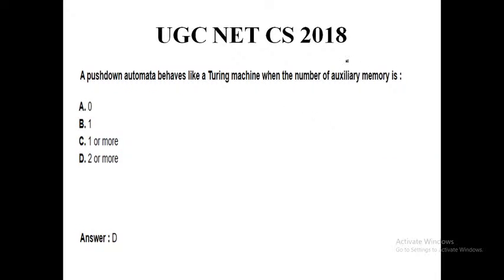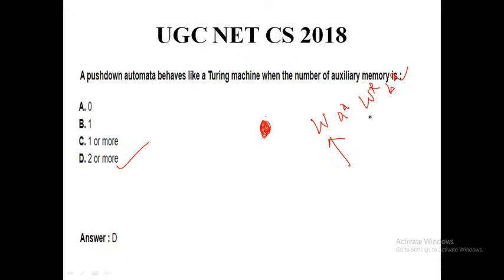As I said earlier, a pushdown automata behaves like a Turing machine when there are 2 or more stacks. Let me give an example, say w a^n w^r b^n.